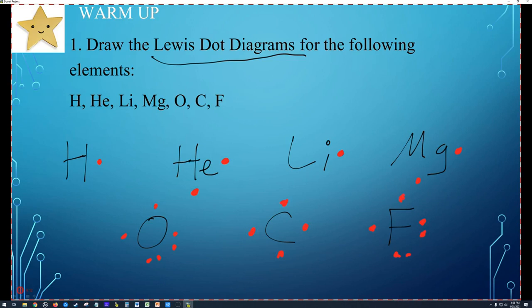If you notice how I'm writing these, I'm starting on the right side. The rule for writing Lewis dot diagrams is you start on the right side. So if you have your symbol here, you start here, put a single dot, and then work your way counterclockwise around the atom, putting a dot on each side, north, south, east, west, and then pair them up after. That's how they'll appear when they're done correctly. So there are our Lewis dot diagrams for the following elements. Easy peasy.